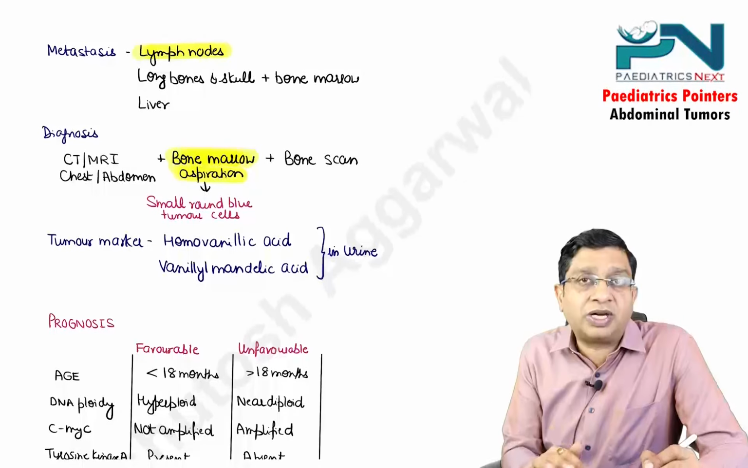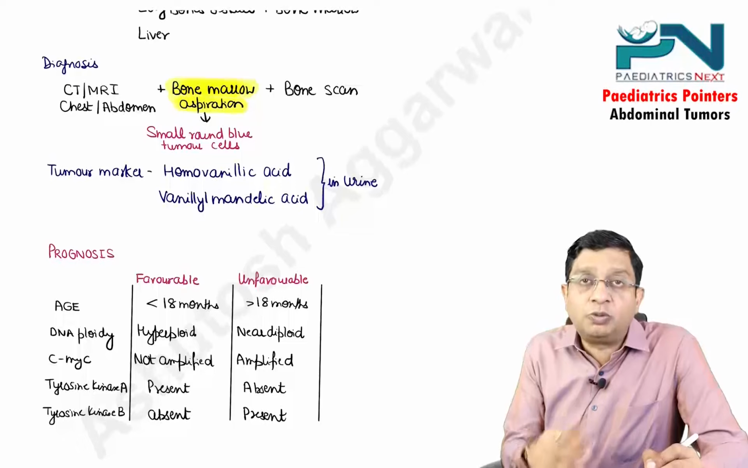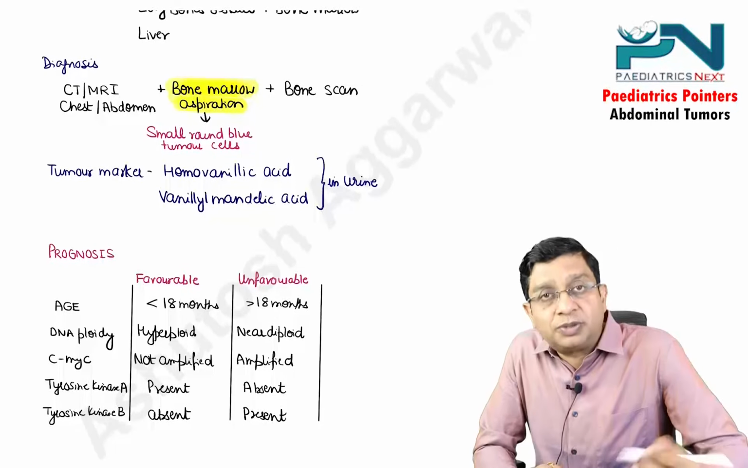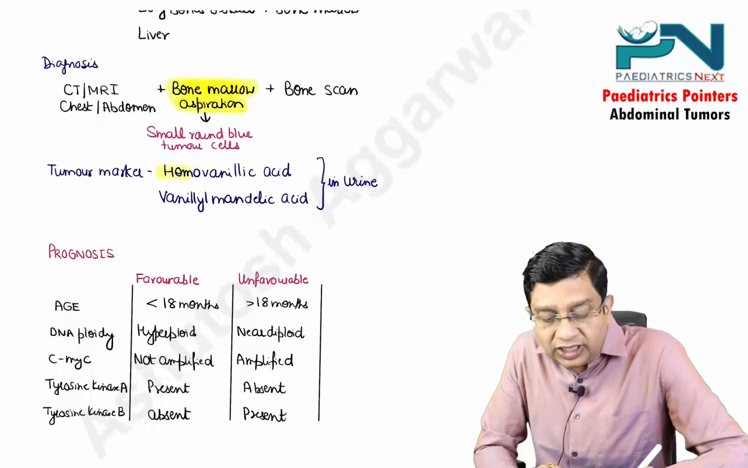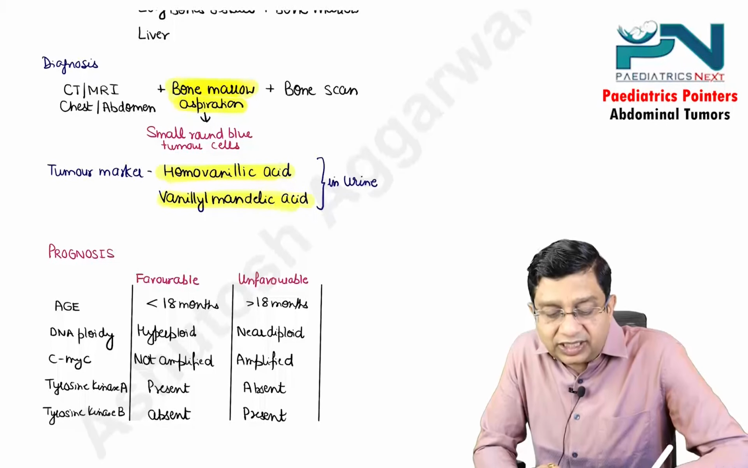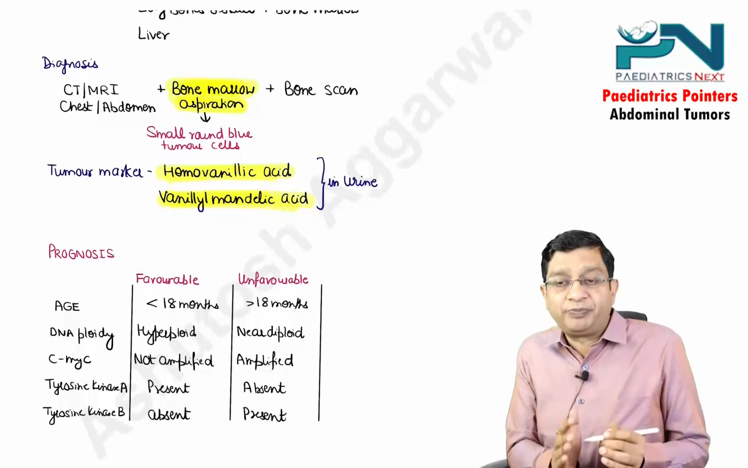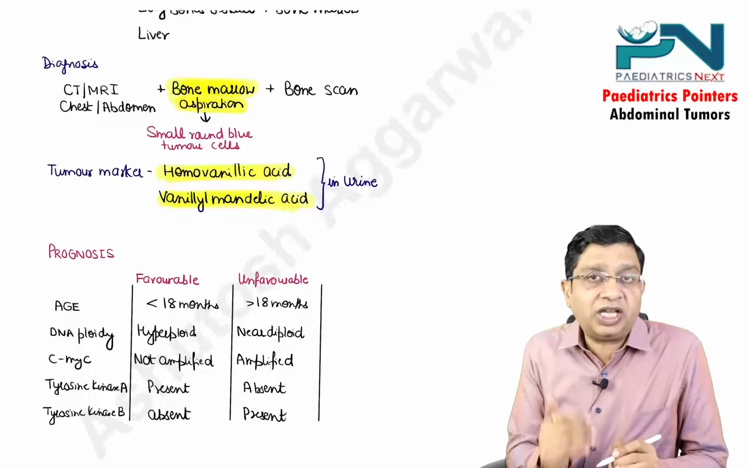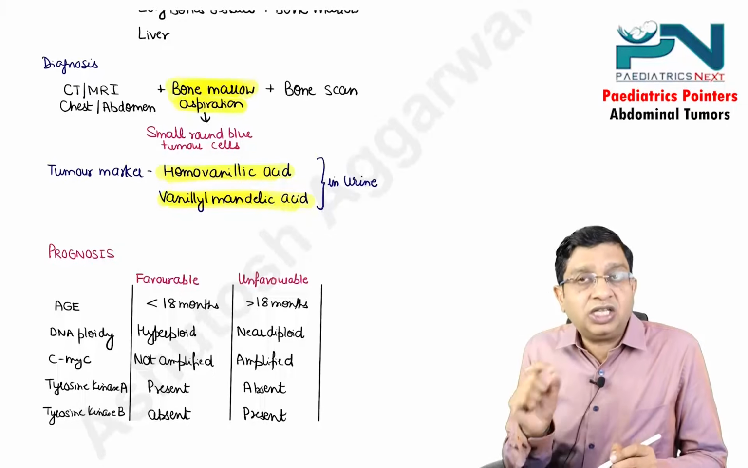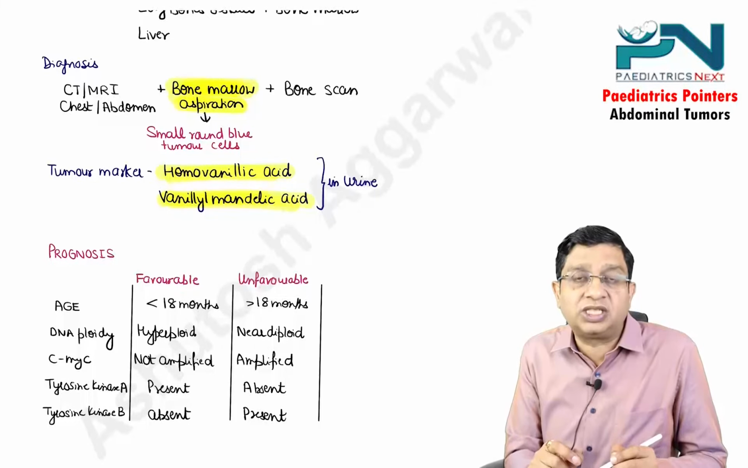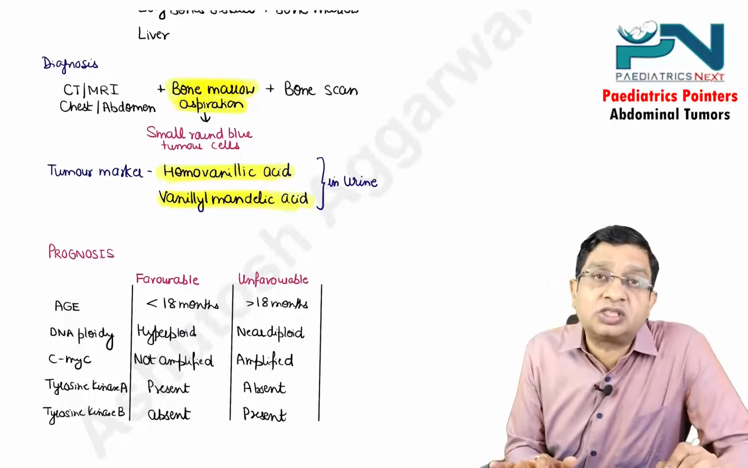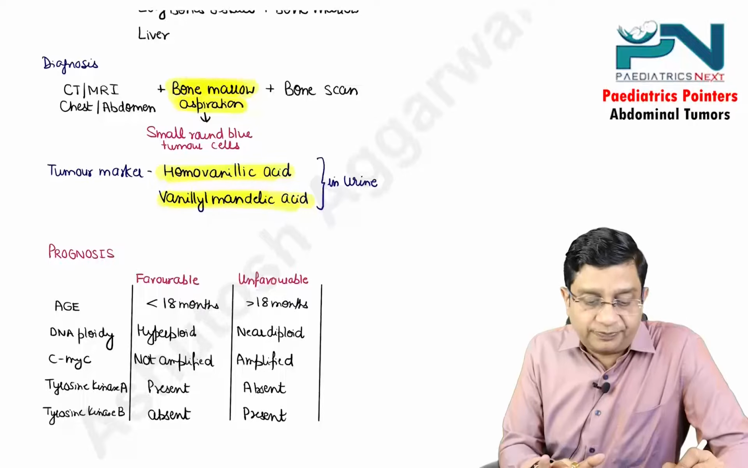There are two tumor markers which are present in the urine. Both are metabolites of the hormones produced from the adrenal medulla: homovanillic acid and vanillyl mandelic acid. What is being said? If in the urine VMA and HVA are increased, and in the bone marrow there is presence of small round blue tumor cells, that makes the diagnosis of neuroblastoma.